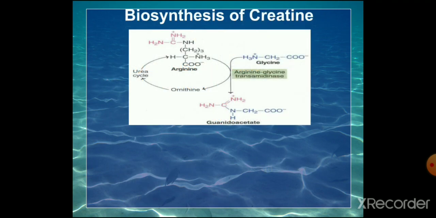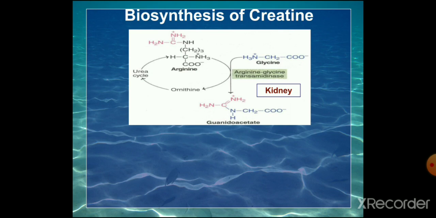Now, the first step in the synthesis of creatine: the guanidino group of arginine is transferred to glycine, condensing with glycine to form guanidoacetate. This takes place mainly in the kidney, and also in the pancreas.